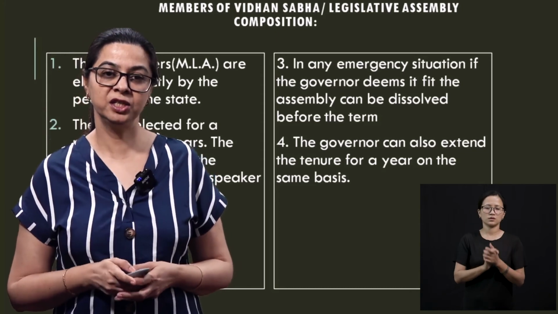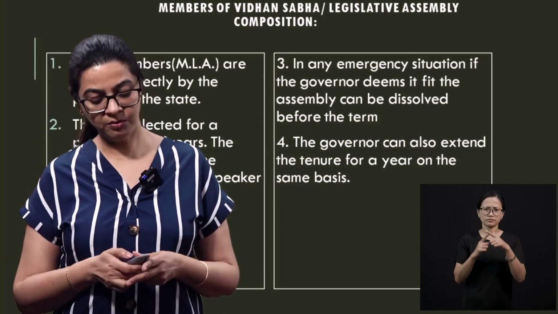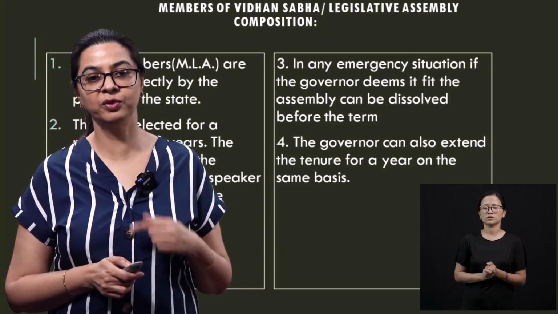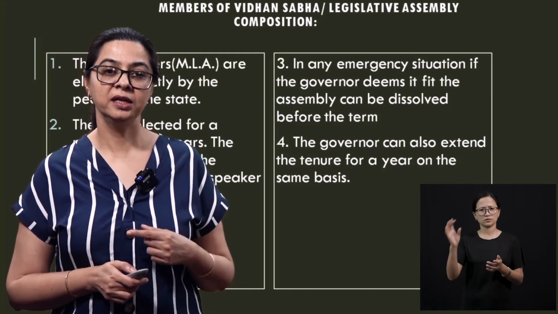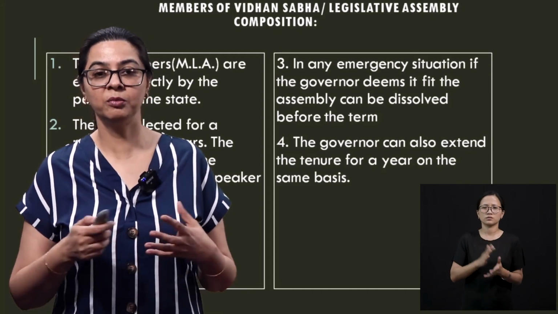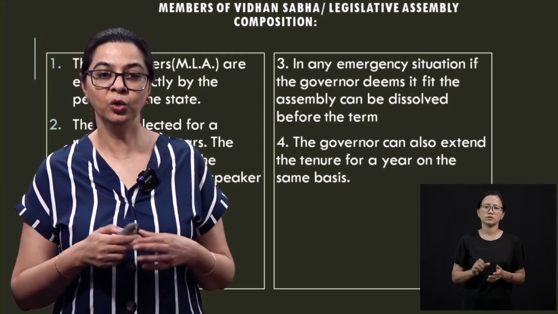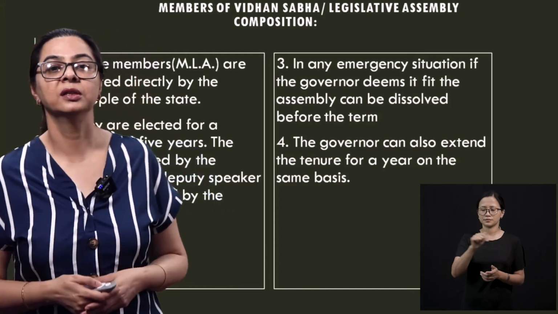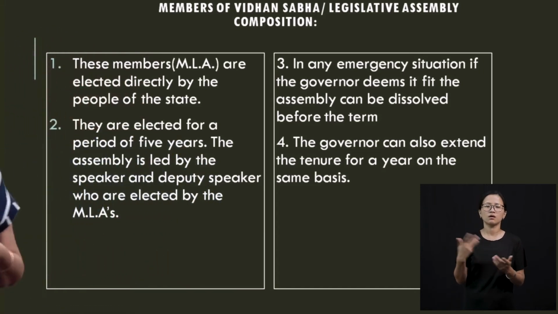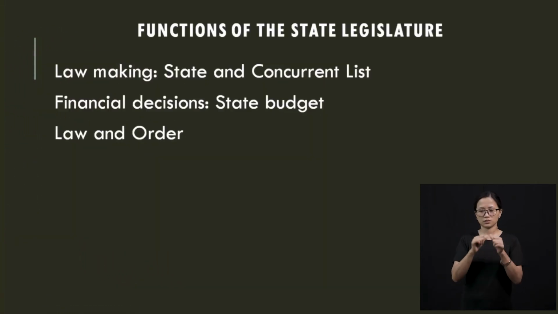So basically the tenure is 5 years, but if the governor wants, it can dissolve before the 5 years, but remember, he has to ask for re-election. And if he feels that there is a problem somewhere and he wants no election, he can extend it for a year. So these are the members, and this is how your legislative assembly is formed.